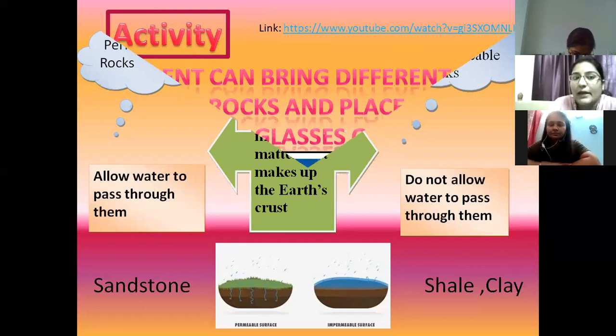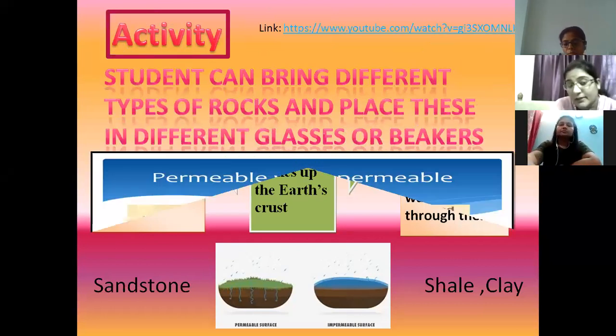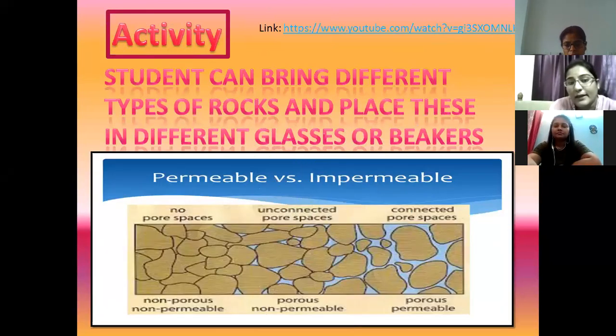Next, in this picture you can see how rocks are porous, and some have pores and some do not. In the first picture the rock is very compressed, so water cannot easily pass through. Next there are some pores, so the water can pass slowly. And in the last one the water can easily pass through it.